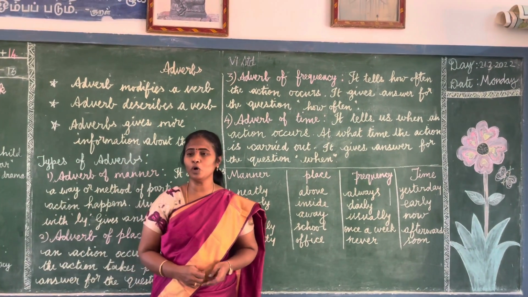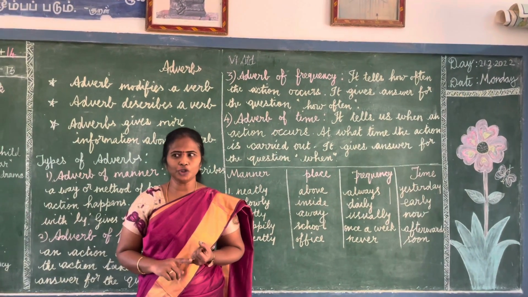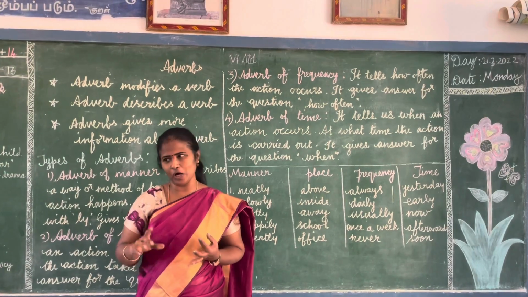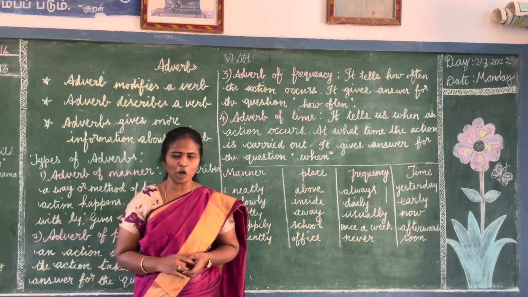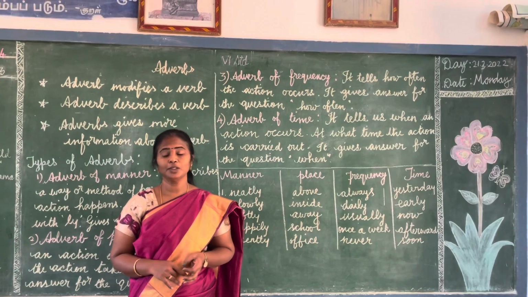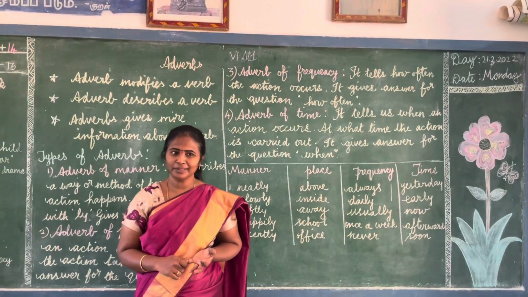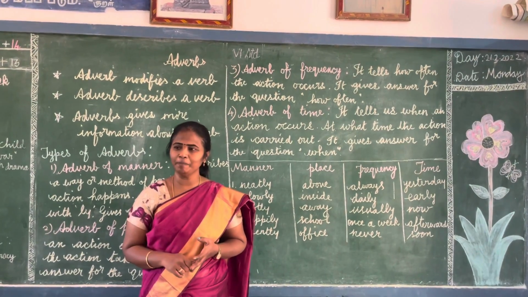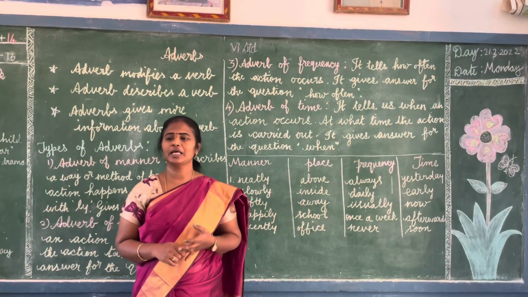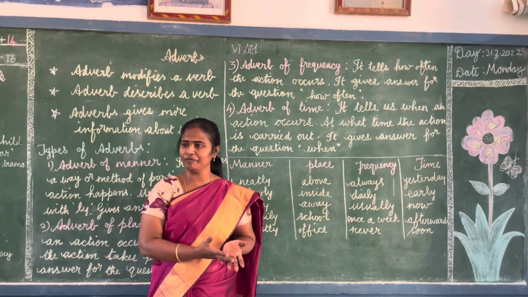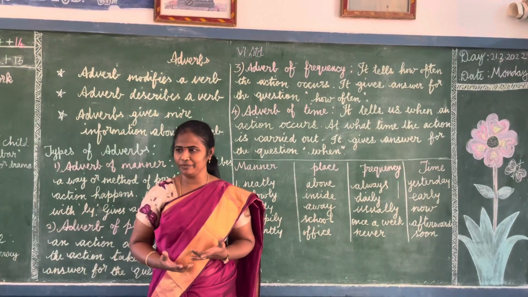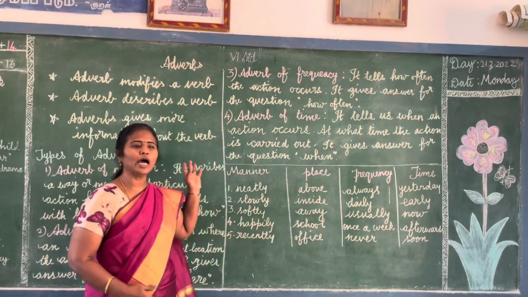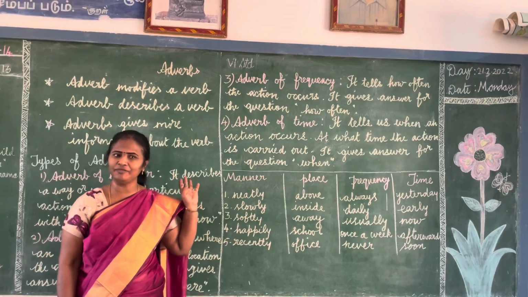Children, listen all of you. Already I taught you 8 parts of speech during the online classes. Do you remember all of you? Yes. So what is the noun? Naming words. What is the verb? Action words. Okay, so noun is the naming word. Verb is action word. Okay, so here now we are going to learn about adverbs.